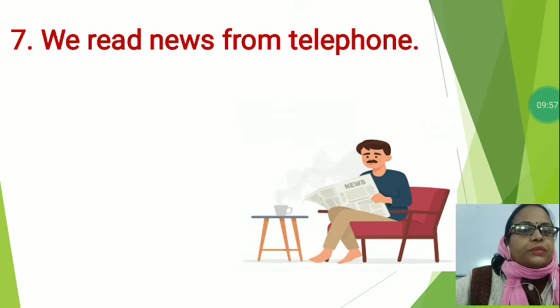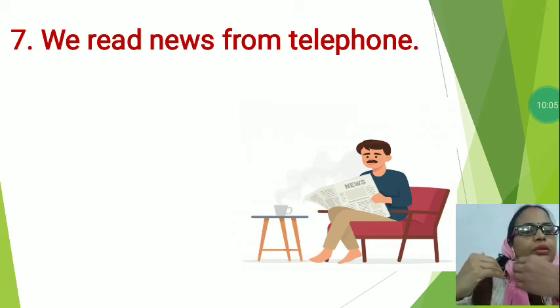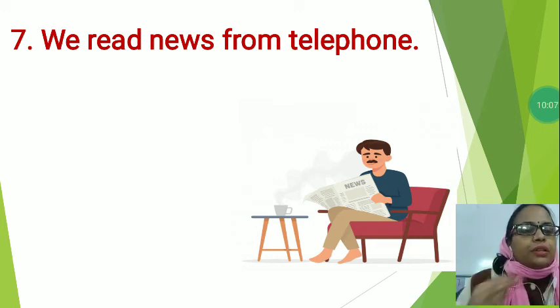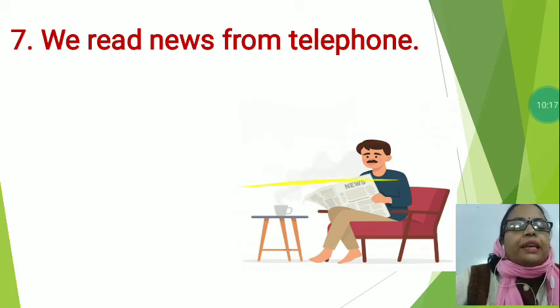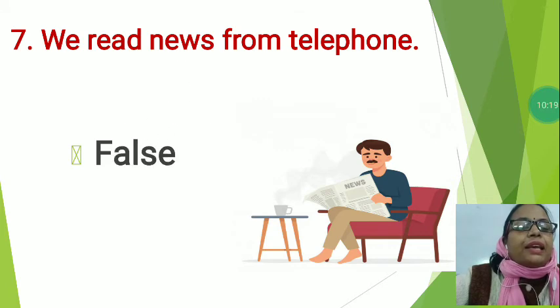Understood? And the telephone is also a means of communication, but with it we can listen to the voice of the people we are talking to. So we read news from telephone is a wrong statement. So what will we write? False. Now the next is